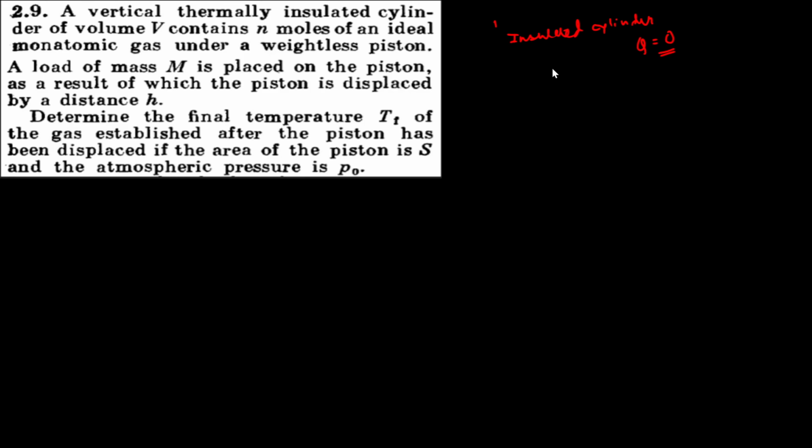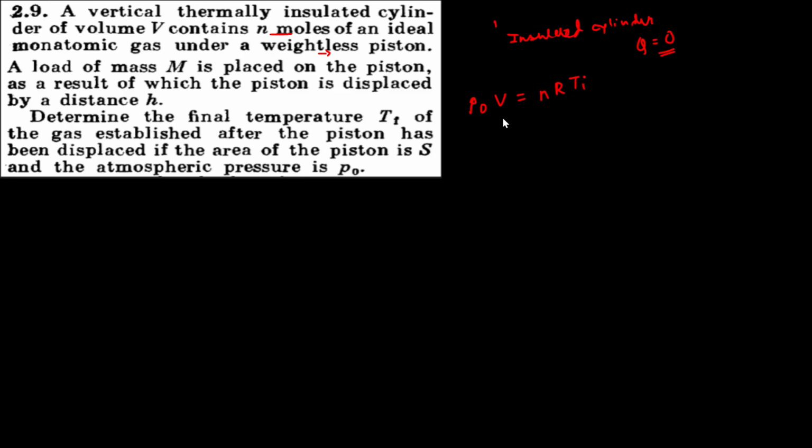We are given that the cylinder has n moles of an ideal gas under a weightless piston. So initially the weight of the piston is zero. Let the initial temperature be T initial when the mass wasn't there. Let P naught be the external pressure. So we can write P naught into V equals n R into T initial.